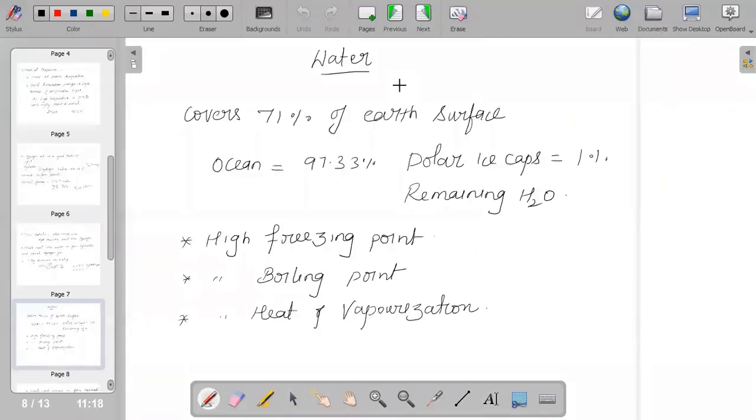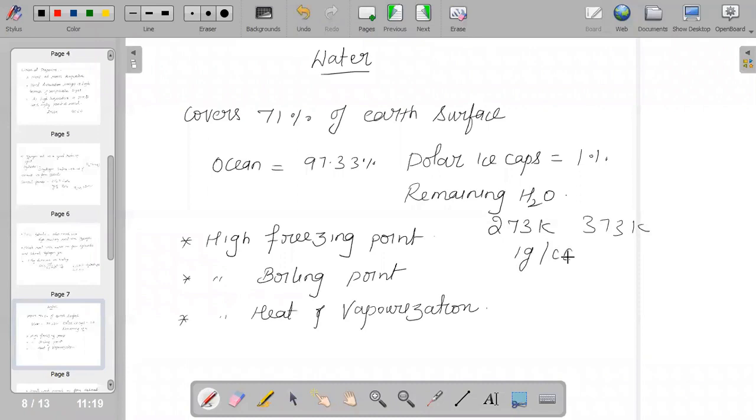And when we talk about something very important in our day-to-day life, that is water. It covers around 71% of our Earth's surface, but its distribution is not uniform: ocean 97 percent, ice caps 1 percent, and the remaining only is H2O. And of course, when we talk about the physical properties, it is a tasteless and odorless liquid. It will freeze at 273 Kelvin, its boiling point is 373 Kelvin, and its density is 1 gram per cubic centimeter.